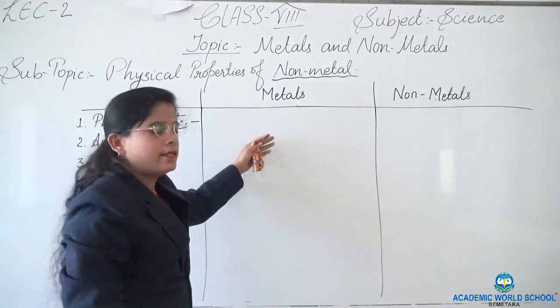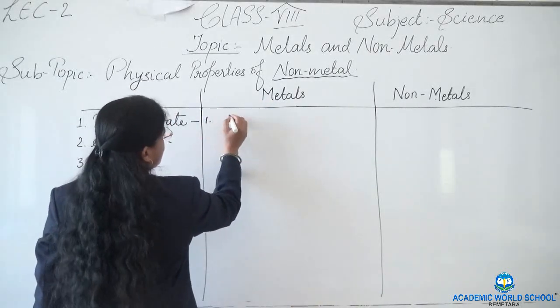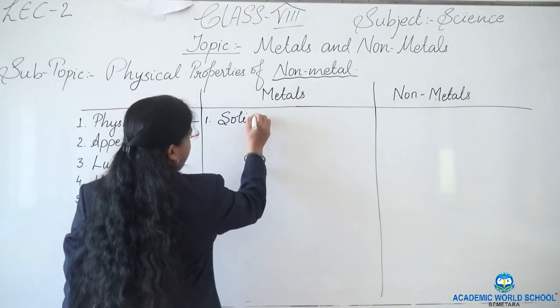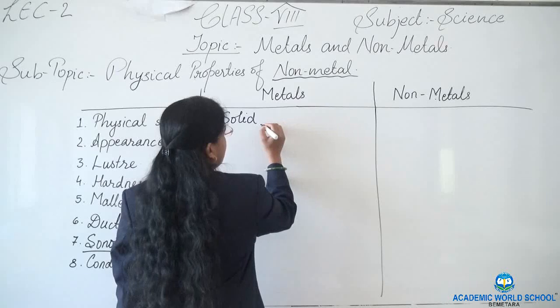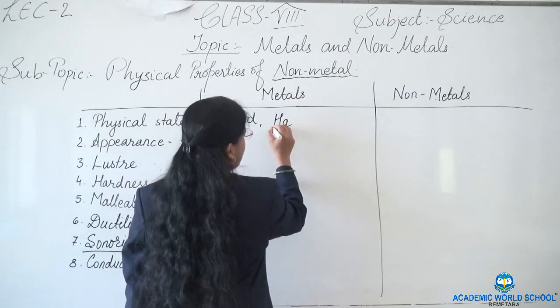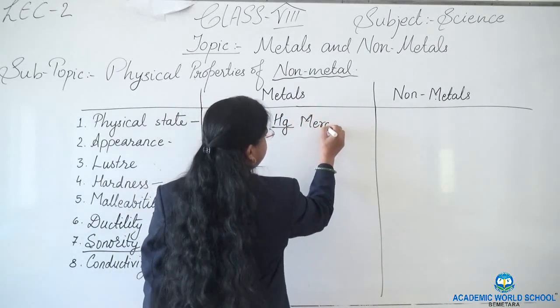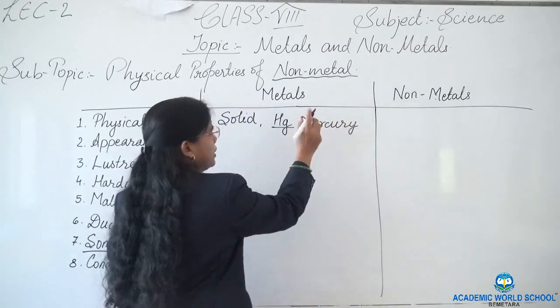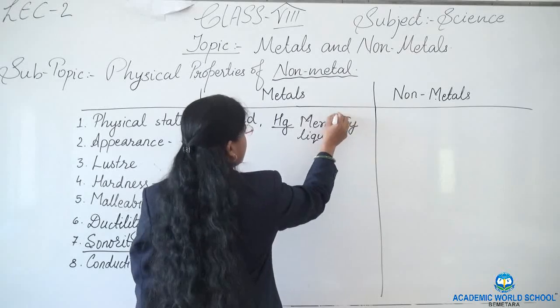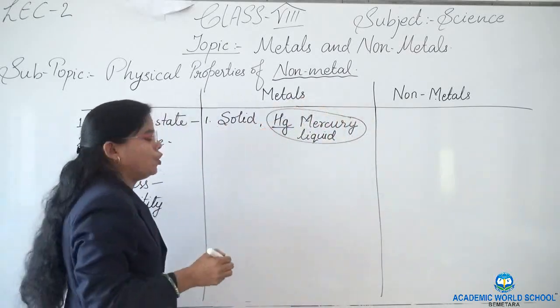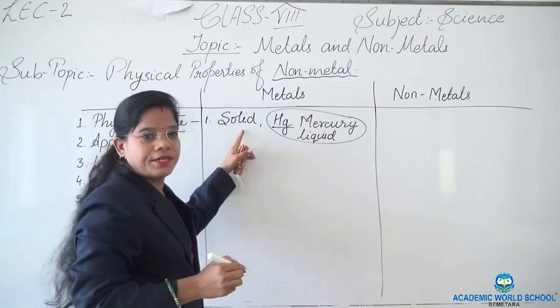Mostly all the metals are found in solid state except mercury. Only mercury, its symbol is Hg, is found in liquid state. Other than mercury, all the metals are found in solid state.